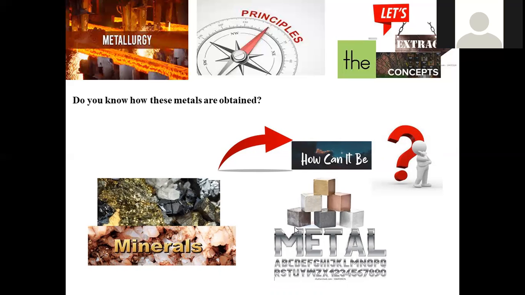That entire system is sequential, with a number of steps to convert the combined compound into a pure metallic state. So this sequential study is regarded as a metallurgical process that purely depends upon certain principles and strategies.